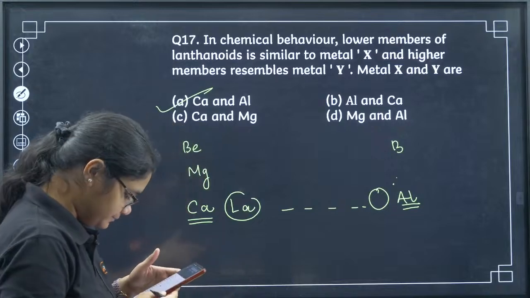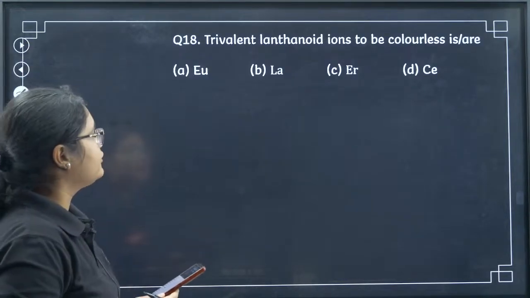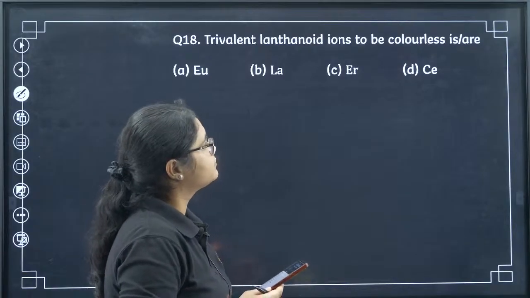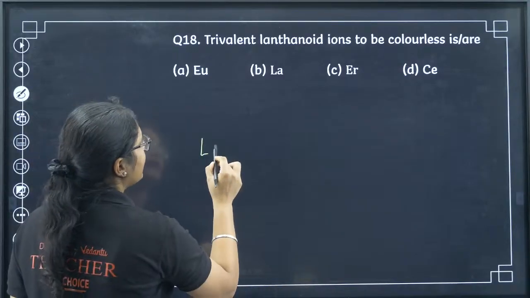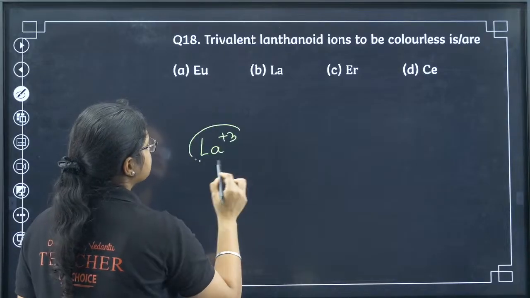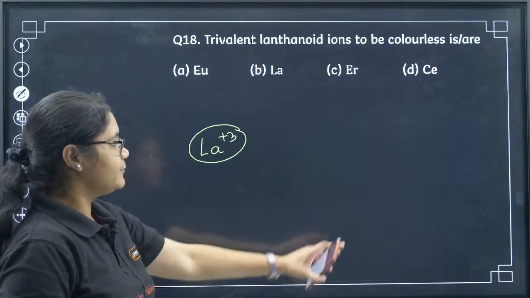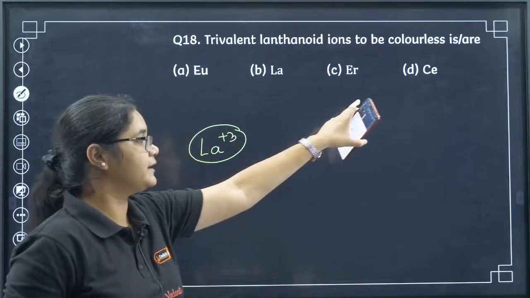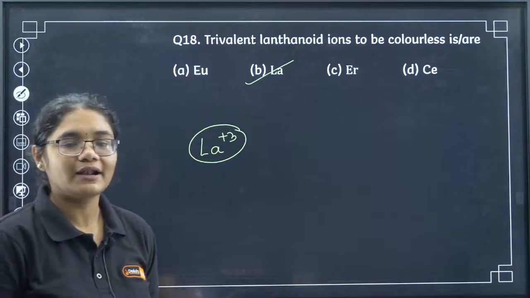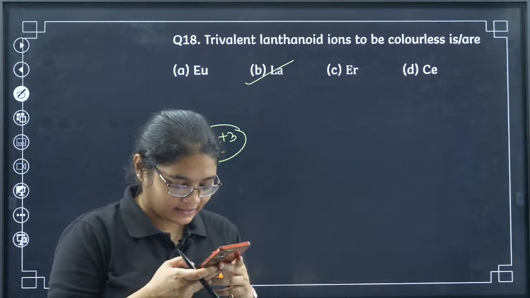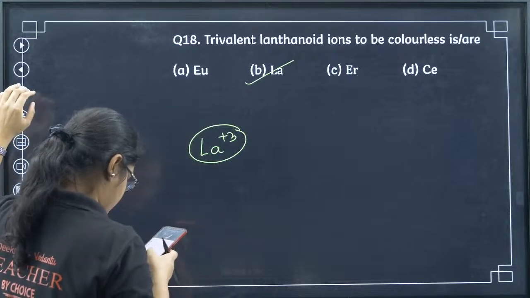Sangeeta, it is A. Okay, next question number 18. Trivalent lanthanide ions to be colorless are... So which Ln plus 3 ion is colorless here? You can easily guess this one. Ce plus 4 has no unpaired electron, and lanthanum plus 3 will have no unpaired electron, so that will be colorless. So 18 will be option number B. Yes, 18B is absolutely correct.